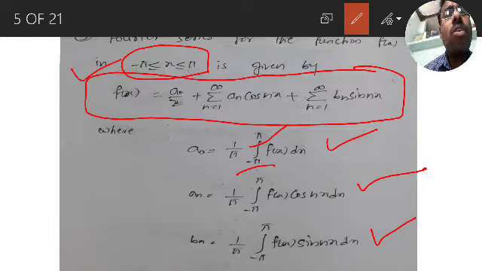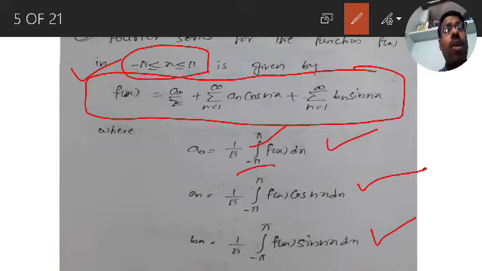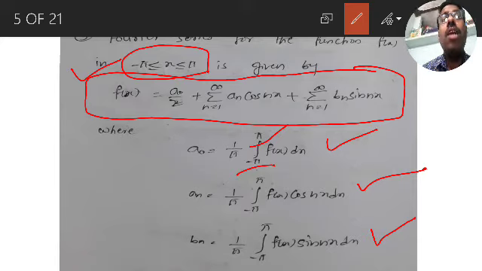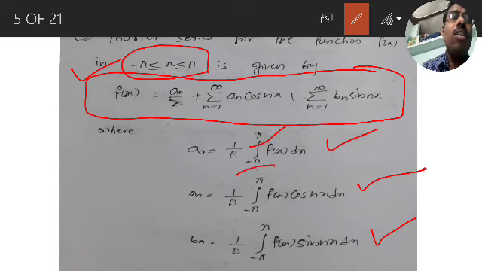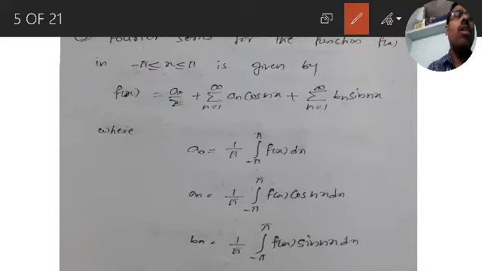f of x is equal to a naught by 2 plus sigma n is equal to 1 to infinity a n into cos n x plus sigma n is equal to 1 to infinity b n into sin n x, where a naught, a n and b n are the formulas. You have to take care only about the lower and upper limit of integration, because the interval is minus pi to plus pi, so the limits are also minus pi to plus pi. These questions have repeatedly come for 3 marks.